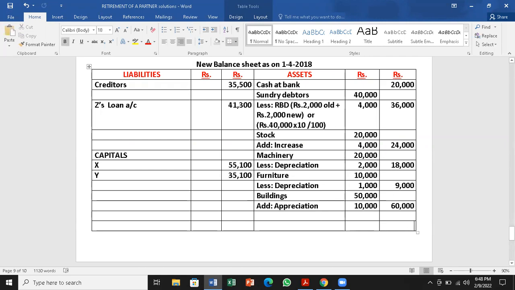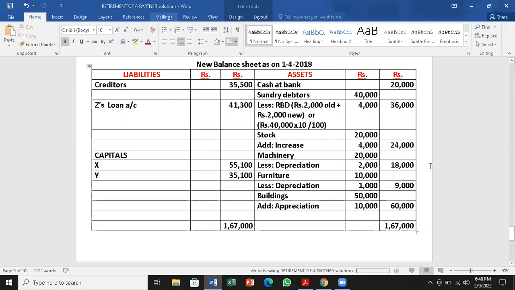We can go for totaling now. Both the sides should have the same total. We can check the total once. Asset side 1,67,000. Same on the liabilities side also, 1,67,000. So that ends the problem.